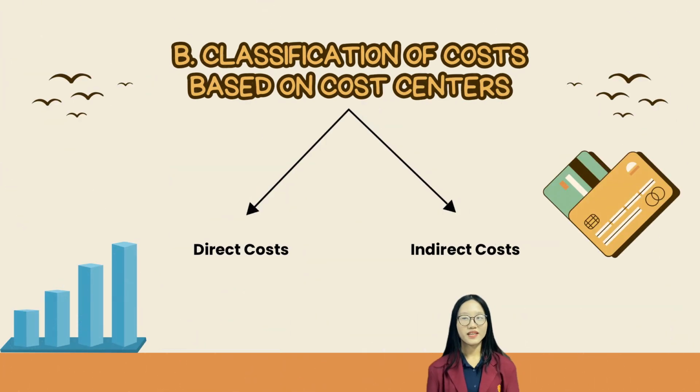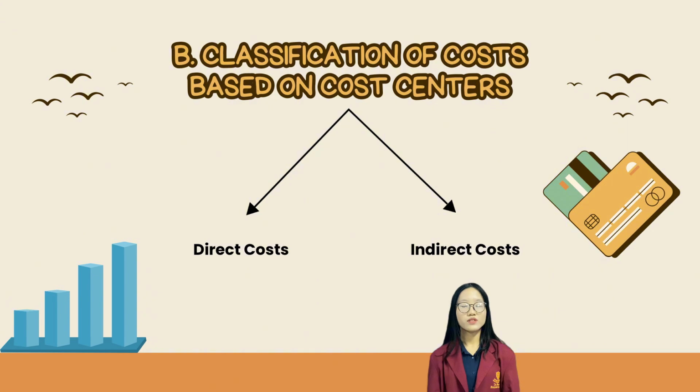And the last topic, B. Classification of costs based on cost centers. The item being costed can be a product or a department. In relation to the item being costed, cost can be grouped into two categories. First, direct cost. These are costs that occur solely because of a specific item being costed.